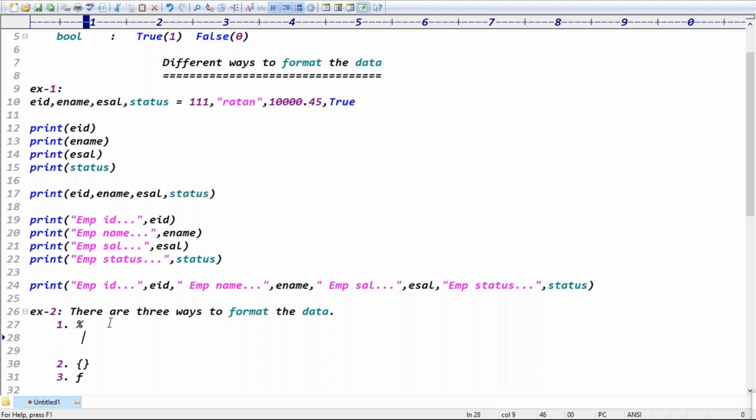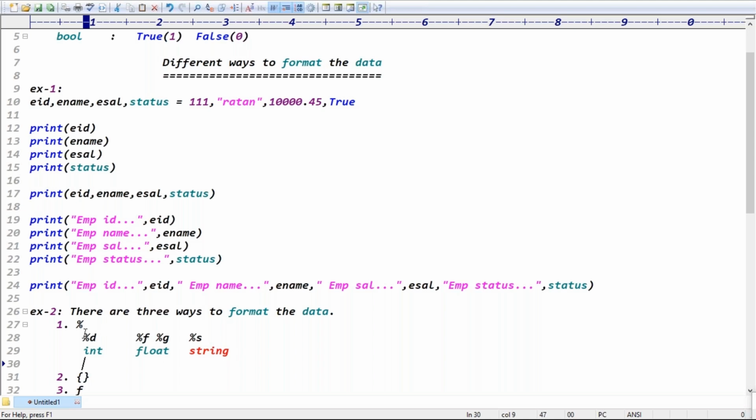For example, percentile d represents an integer value. Percentile f or percentile g represents a float value, these two numbers, and percentile s makes it a string value, right? There is percentile d, percentile f, percentile g, percentile s. Percentile s is for which value, guys? A string value, right? Exactly.